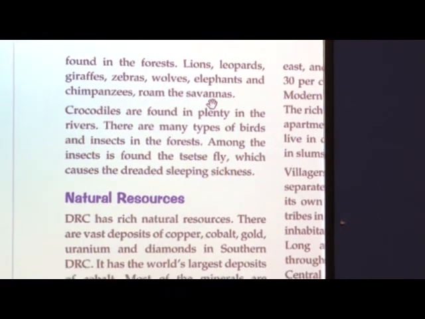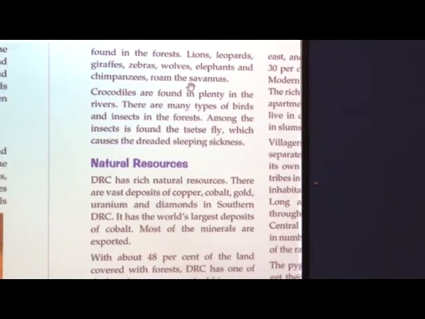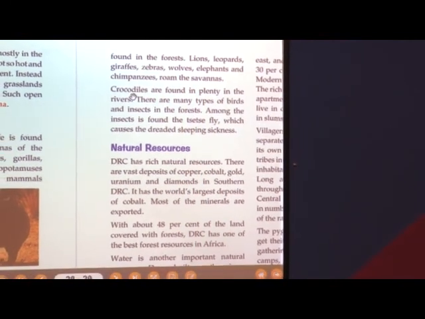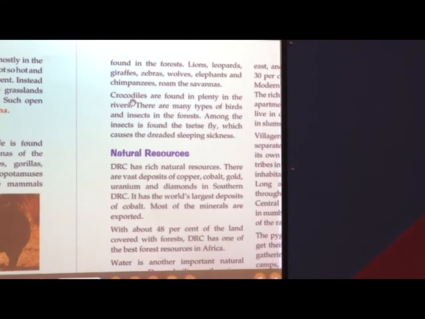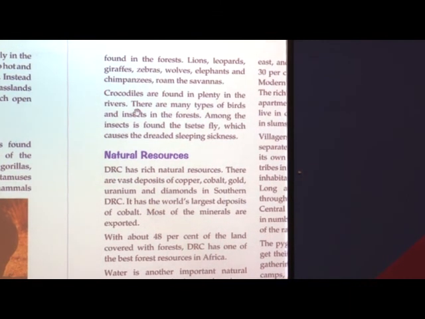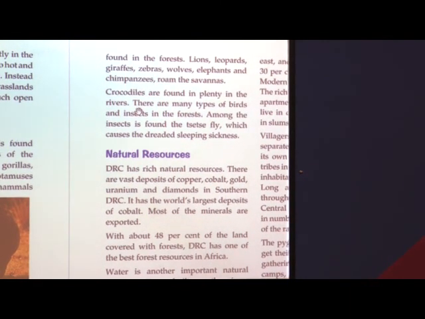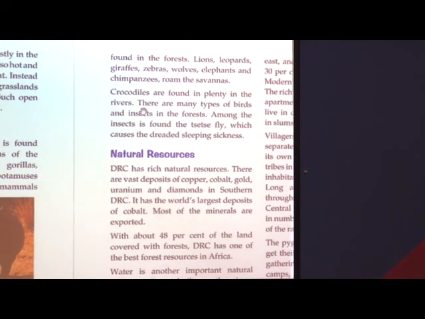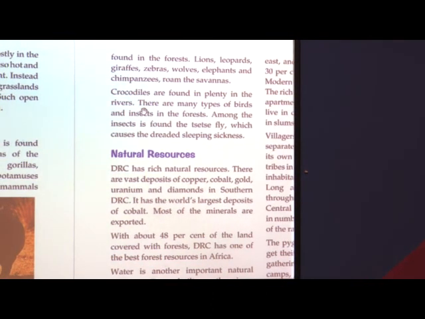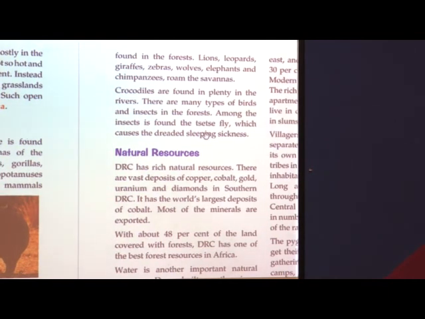Now there is the river Congo. In that river there are many crocodiles. Then there are many different types of birds. Because there is a forest, you will definitely find many different kinds of birds and insects. Among these insects, which insect causes sleepiness? Yes, it is the tsetse fly. If this insect bites someone, what happens? They get sleeping sickness.